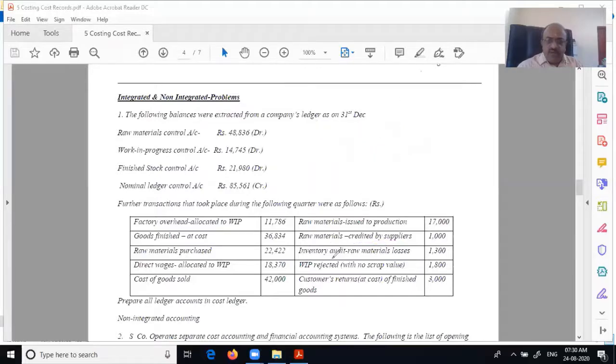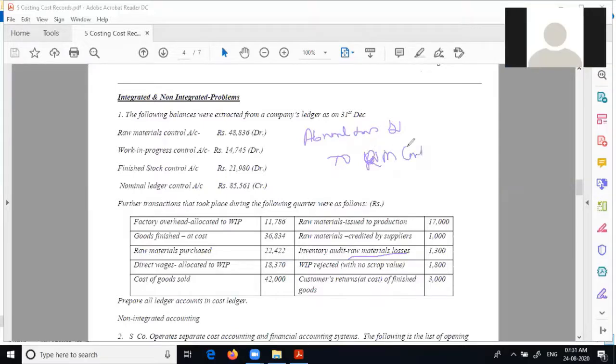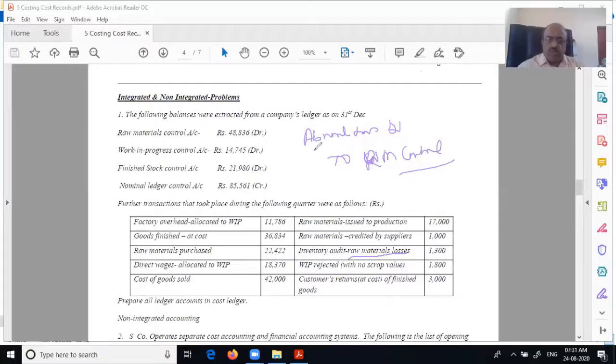Next, inventory audit, raw material losses. Maria. Inventory audit, general ledger to raw material control. No, what is the nature of this? It is actually abnormal in nature. Therefore, abnormal loss account debit to raw material control account. From raw material there is a loss. It is abnormal in nature, inventory audit losses. They are not so normal. Therefore, abnormal loss account debit to raw material control account. Venus, next one.